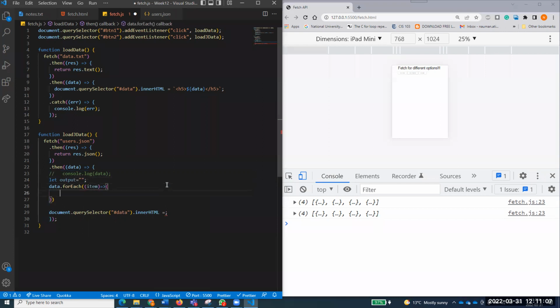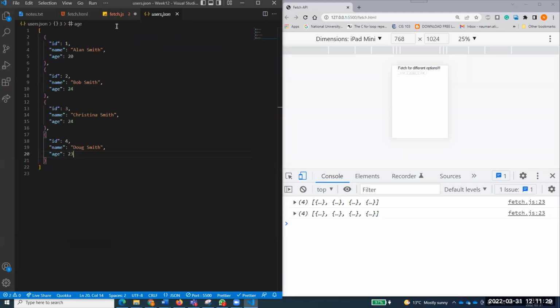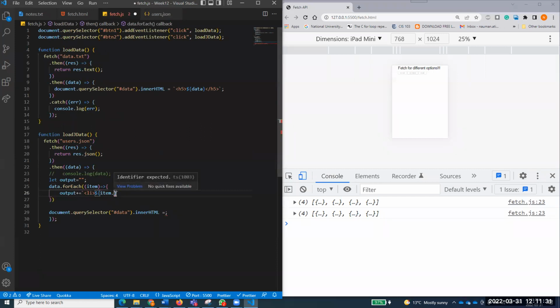And now over here, data.forEach, and output plus equal to, backticks, and let's create an li, dollar curly braces, item.id and item.name. So I can set item.name, and I create this li.